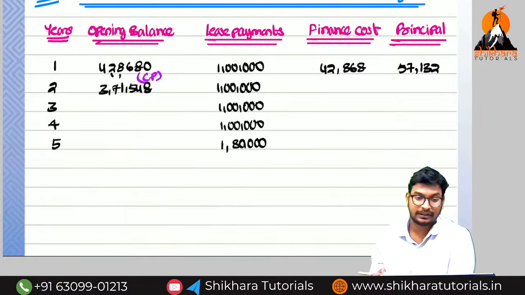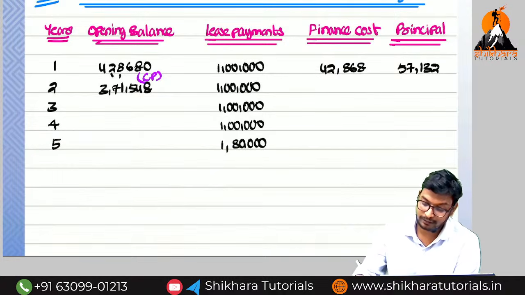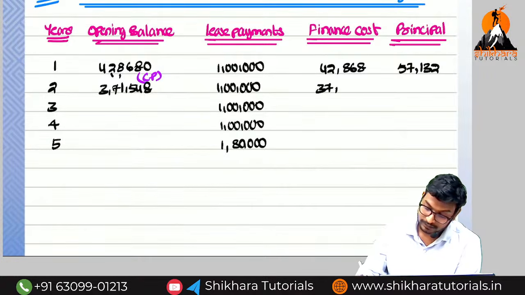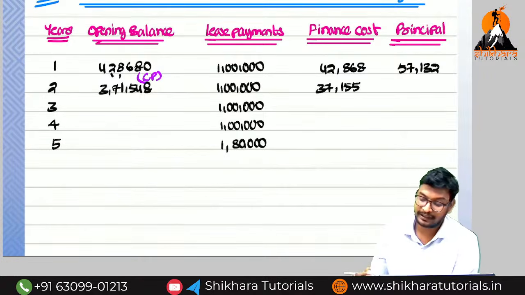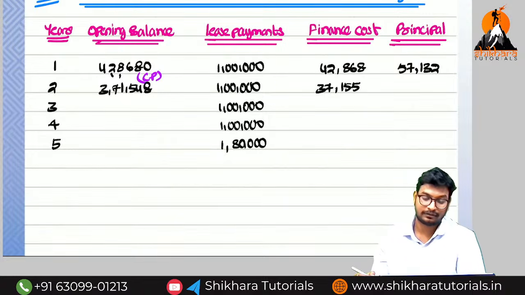Now on this we need to calculate the 10%. That is equal to 37,154.8, which I am rounding off to 37,155.